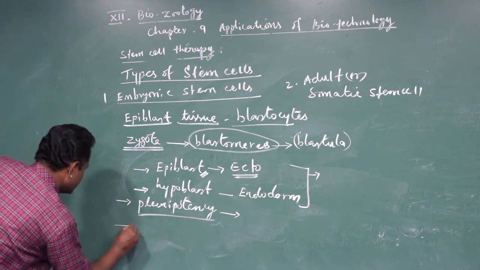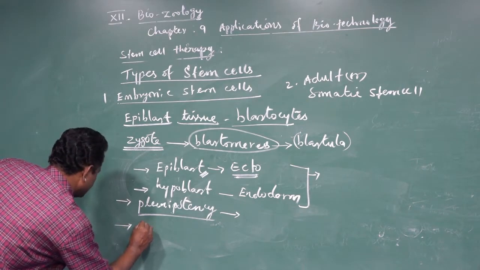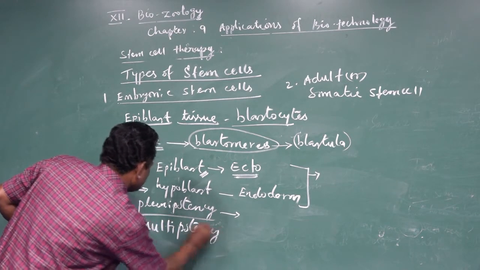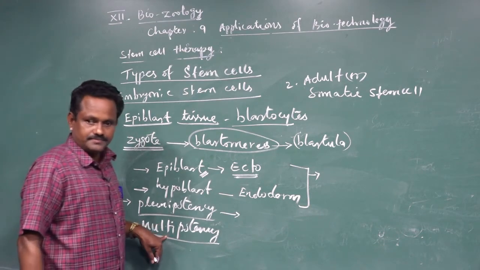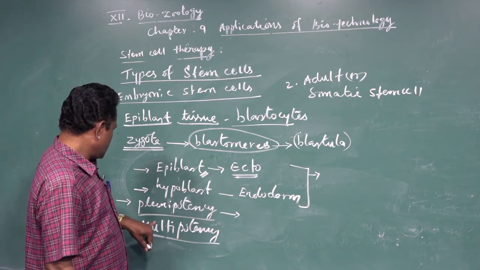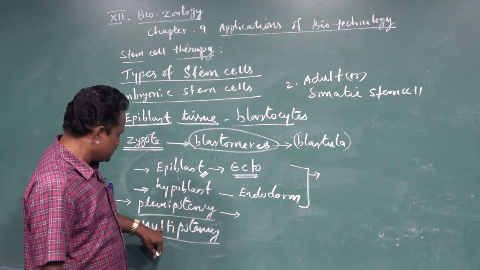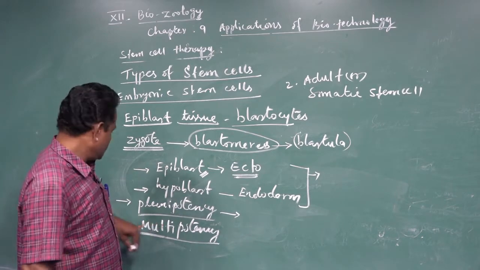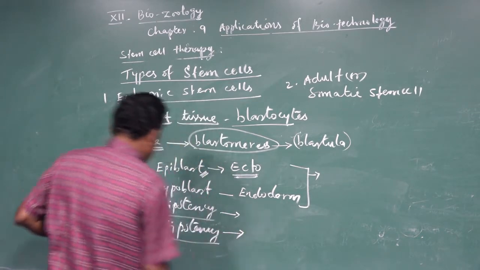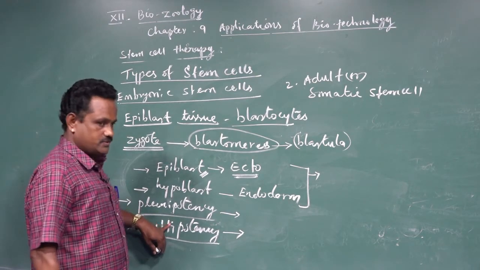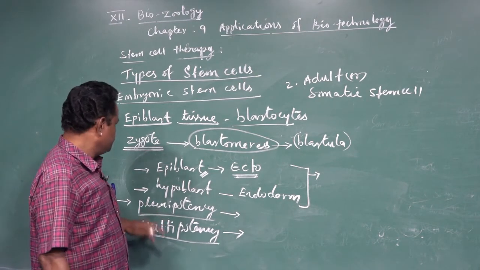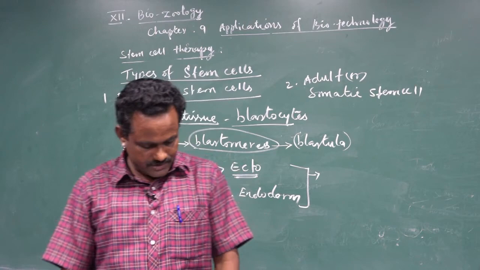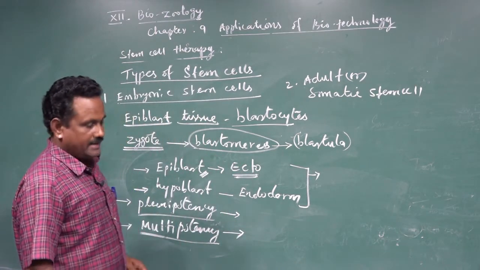And the embryonic stem cells also have a capacity called the multipotency state. Multipotency: multi means many or different types. So these embryonic stem cells are able to develop into a variety of, more than two different kinds of cell types. And these embryonic stem cells also help to develop the different types of organs.